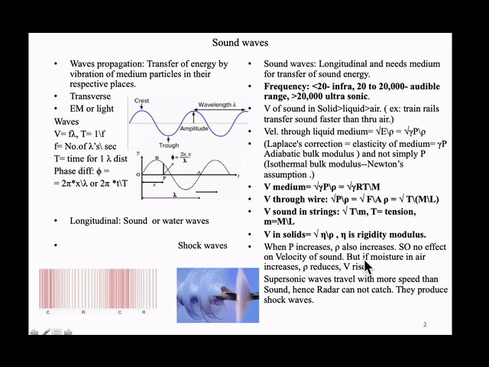That is the reason if moisture is there in air, rho reduces, because air is around 28 molecular weight and moisture, H2O, is only 18, so density reduces and V increases. So moist air will carry sound faster than dry air.